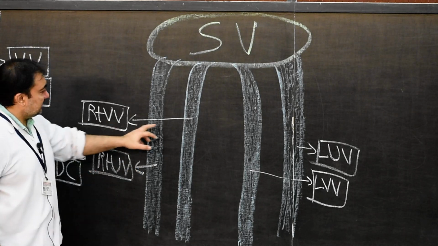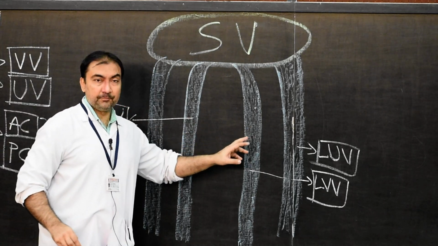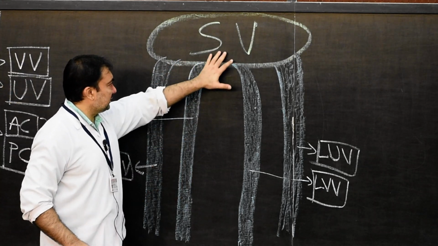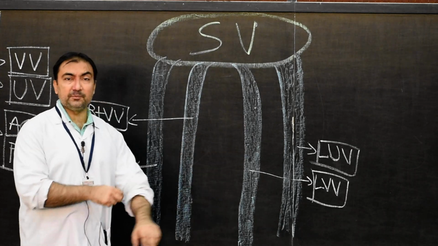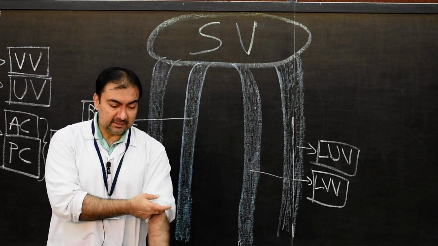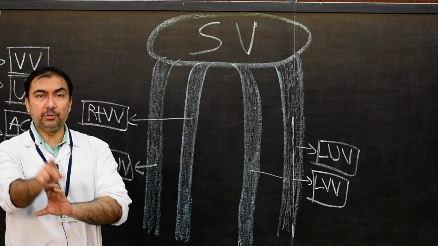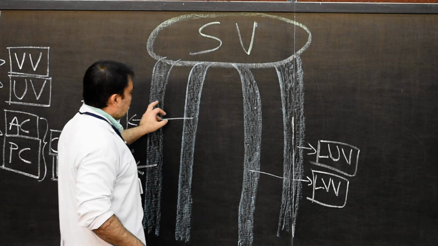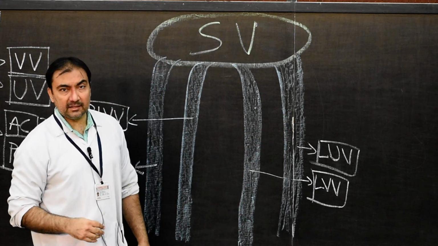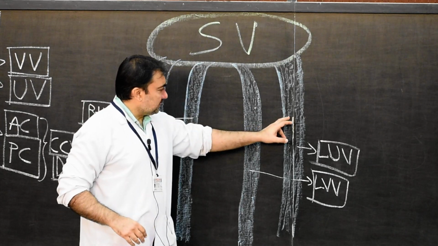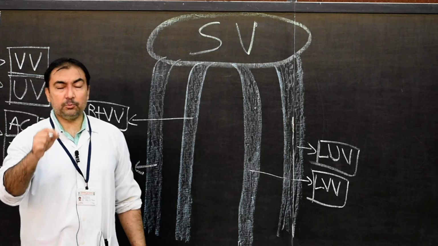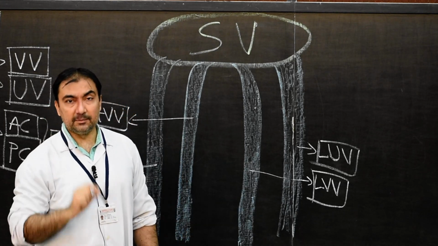Now, the right and the left vitelline veins will always travel towards the sinus venosus. They will open in the floor of sinus venosus and they will travel through splanchnopleuric mesoderm. This also I have discussed with you during the development of sinus venosus. Then the right and left umbilical veins will drain the blood from the placenta. As they drain the blood from the placenta, they will open in the floor of sinus venosus and will pass through the somatopleuric layer of mesoderm.